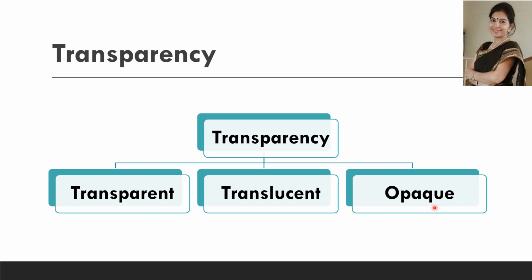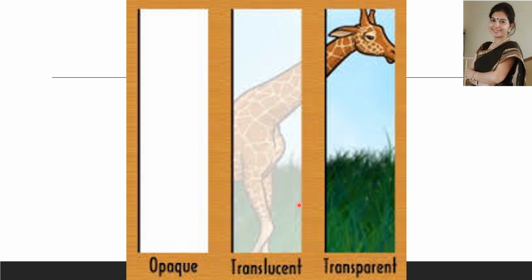And the third category is opaque objects. Objects through which we cannot see are known as opaque objects, like metals, wood, etc., because we cannot see through them. So we can say that opacity is the property of materials that don't allow light to pass through them, and other objects can't be seen through them.